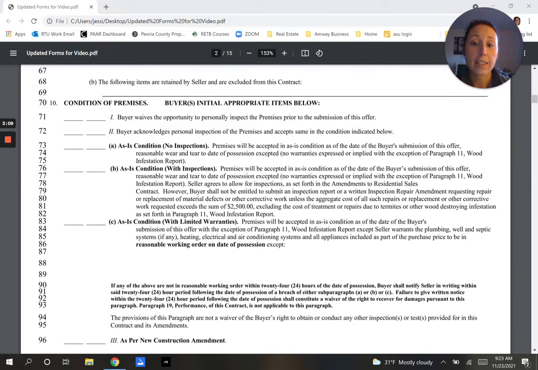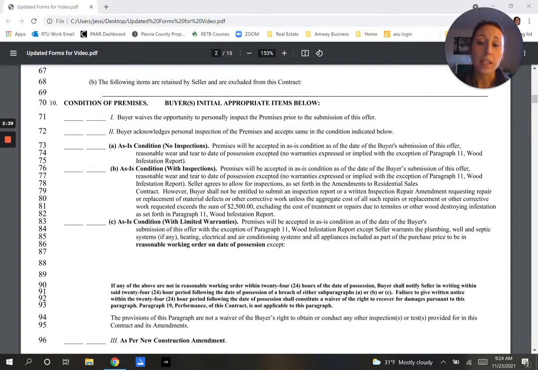The next one is as-is condition with limited warranties. Even though it doesn't say it right here, this does allow you to do inspections. So what this means is that any house, unless it's new construction, and we have a whole other amendment to the contract for new construction because that's a different ballgame, is a used house. So you're getting as-is condition. It's used, it's not perfect. It's going to have things wrong with it. It's going to have wear and tear on it. That just comes with the territory.